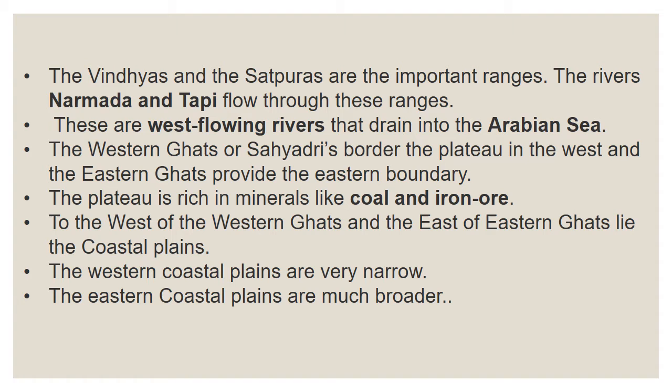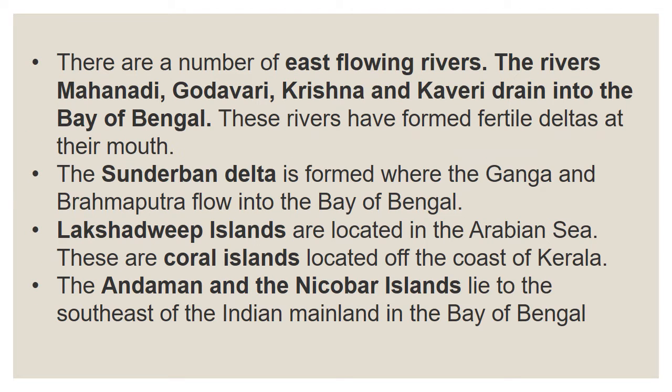So to the west of the Western Ghats there is one coastal plain, and to the east of the Eastern Ghats there is also one coastal plain. The western coastal plains are very narrow, not extended. And the east coastal plains are much broader, that is, big. There are a number of east flowing rivers: the Mahanadi, Godavari, Krishna and Kaveri.